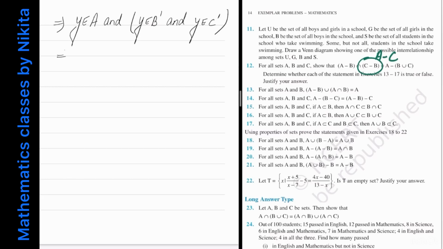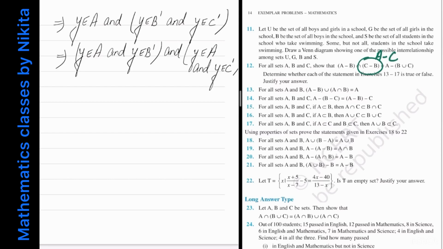Now can I write this statement as y belongs to A and y belongs to B complement in one bracket, and then again I am saying y belongs to A and y belongs to C complement. And the reason is since A intersection A is equal to A. Okay, and this implies what?